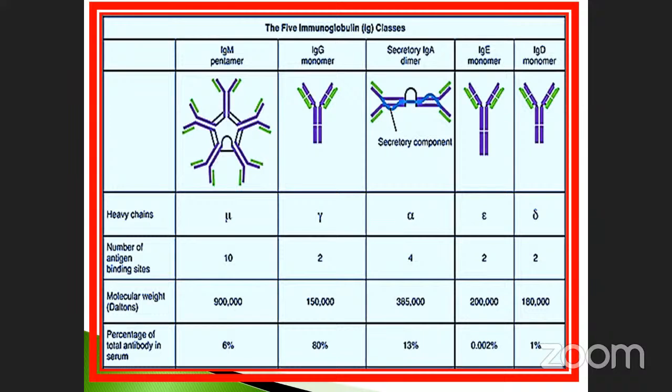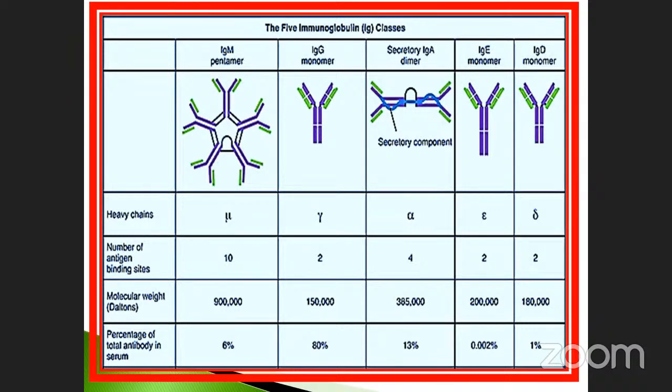They may ask the question: which one is the least component? Which one is present in the highest amount in serum? Which one has the higher molecular weight? Which one is of pentameric nature? Which one is of dimeric nature? Which of the following is of monomeric nature? Like that they may ask questions.